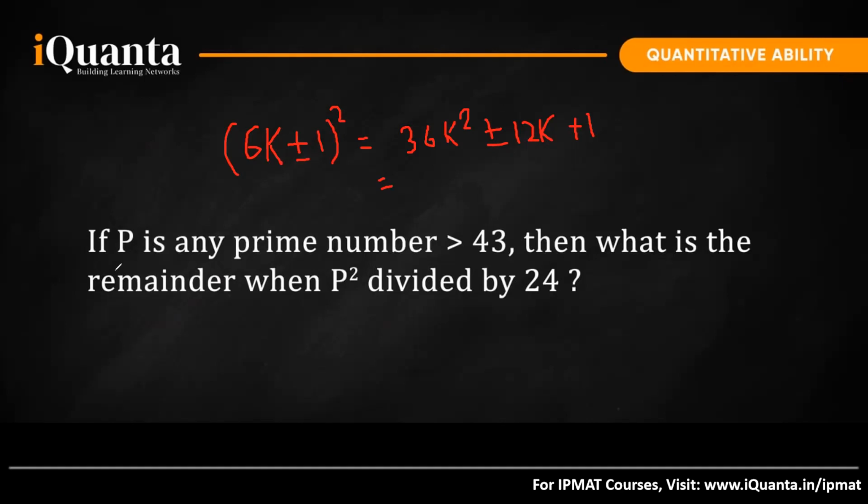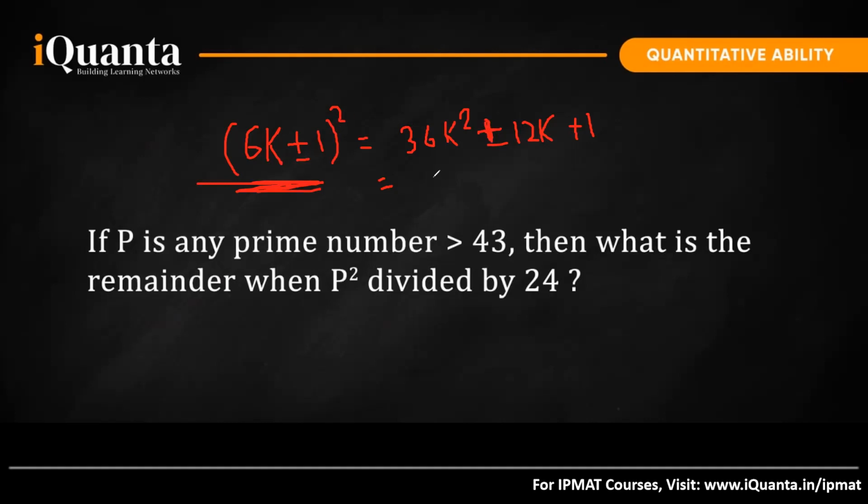Okay. So I told you that any prime greater than 3 can be written as 6k plus minus 1. And in the question we have been asked, if p is any prime number greater than 43, then what is the remainder when p square is divided by 24? So I have taken the prime as 6k plus minus 1 and I have squared it. When you do (a plus minus b) square, this is what you get: a square plus b square plus minus 2ab. I have written both the cases together. Is this clear? How have I done this square? You know the formula of (a plus b) square, right?